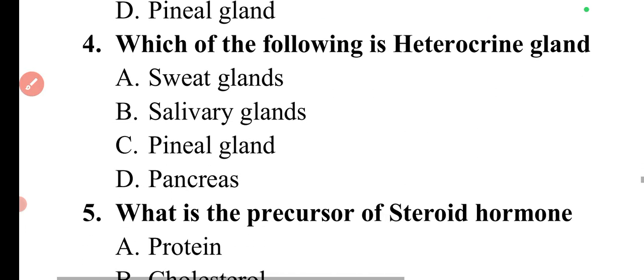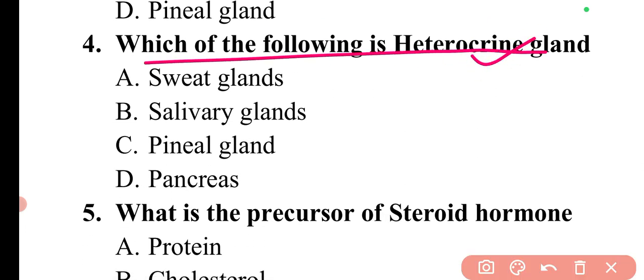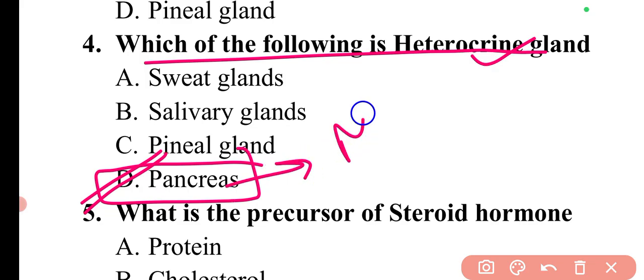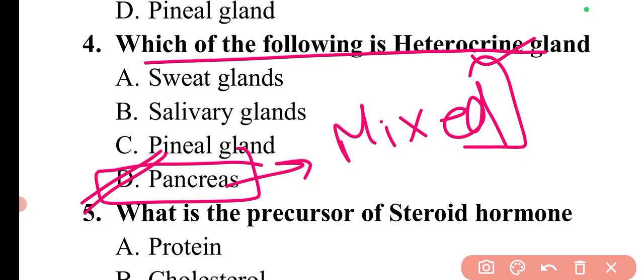Moving to the next question. Question is which of the following is a heterocrine gland? Heterocrine gland is the pancreas. So here option D is correct. Heterocrine glands are basically the mixed glands. These are the mixed glands which have both exocrine and endocrine regions. So this is a simple definition.